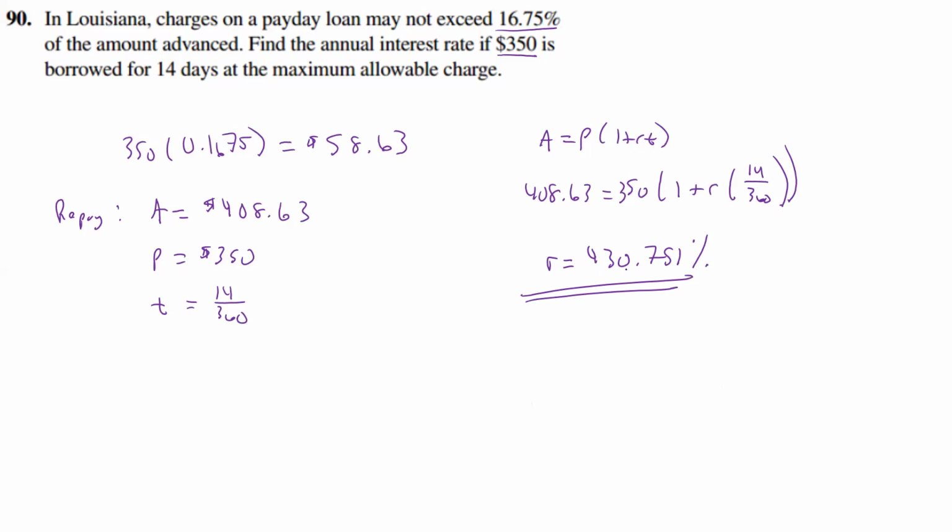All right. So earlier when we had a 42%, I think it was, that we thought was pretty bad. Well, 430.751% is even worse. So I would highly suggest probably don't use a payday loan because those interest rates are astronomical. So that would be what you would have to pay for that interest rate.